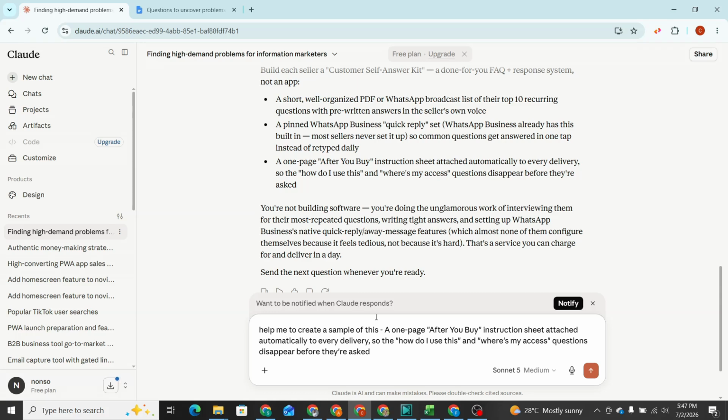The reason why we're creating a sample is I just want to show you what you're going to sell to these information marketers would look like, right? You need to customize it based on the questions they are personally getting, right? But this is a sample of what you could sell to them. Let's generate it with Claude.